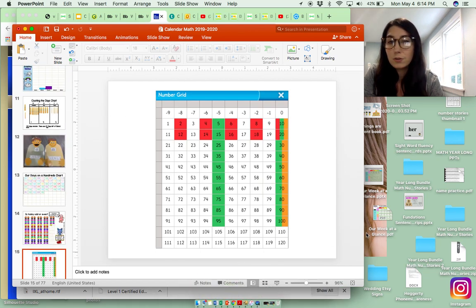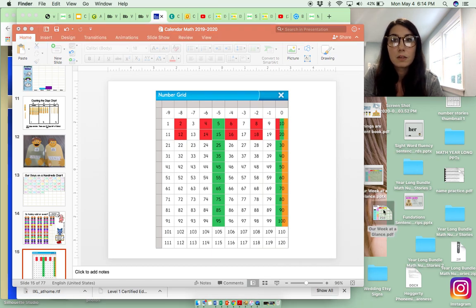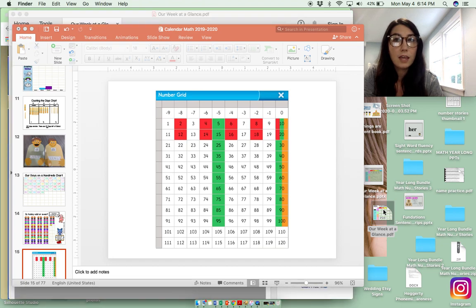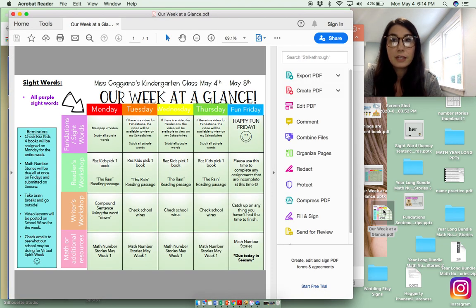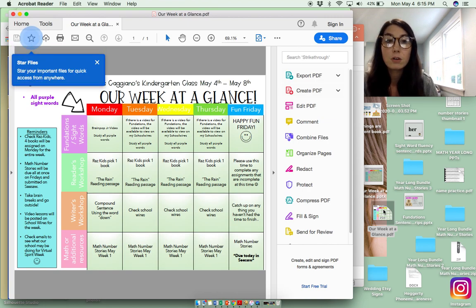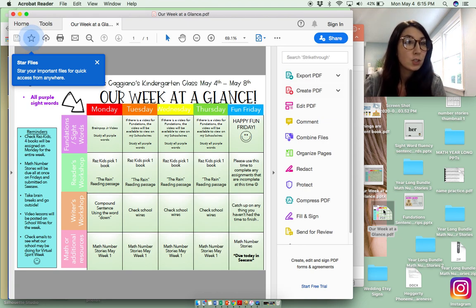Let's go to your week at a glance here. For today, you will have a video for foundations. You're going to study all of your purple words. You will have one book on Raz Kids. Now, I'm going to request that it is a non-fiction book, because for Writer's Workshop, what I'm asking you to do today is, I wrote it down over here, you're going to write one fact about a topic that you read in a nonfiction book.